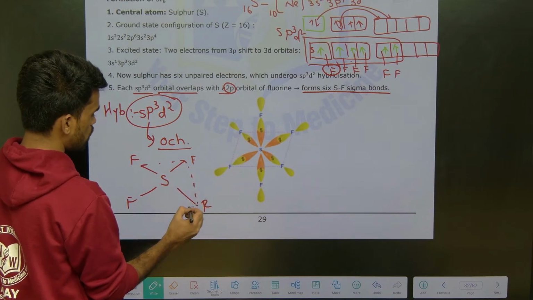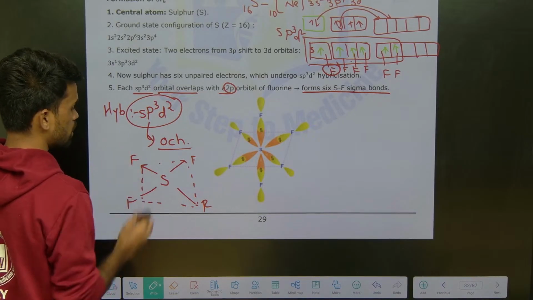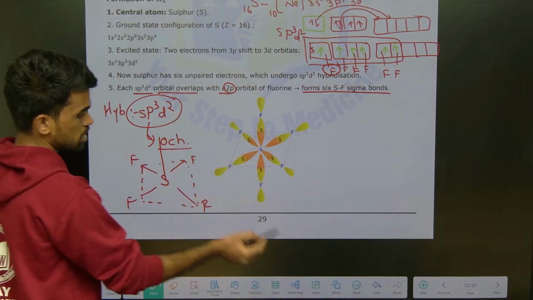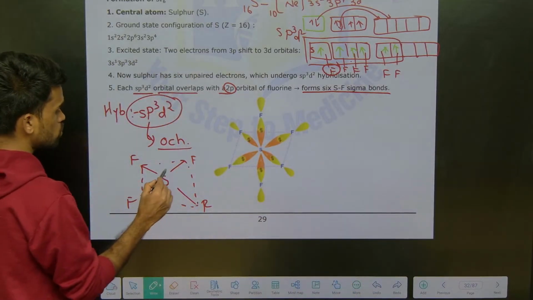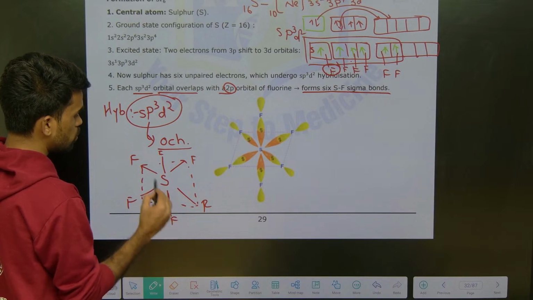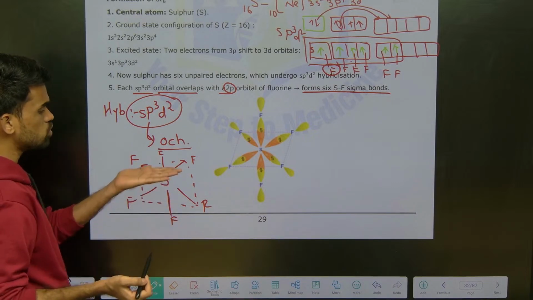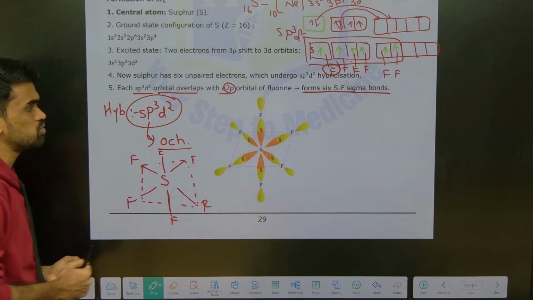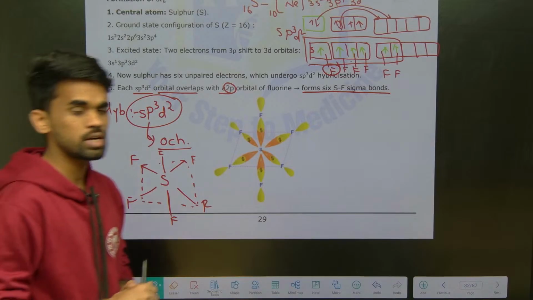If you join them, you get a square. Since it is SF6, and here you have written only 4, you place 1 fluorine above and 1 fluorine below the square. This kind of geometry is called octahedral geometry.